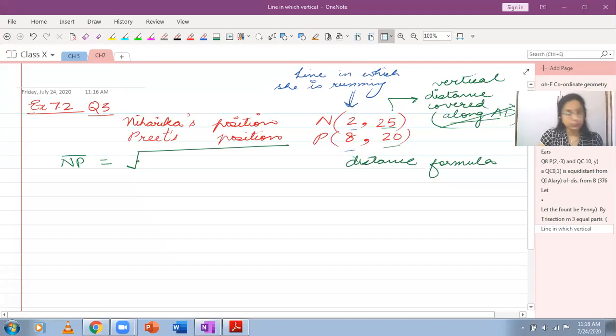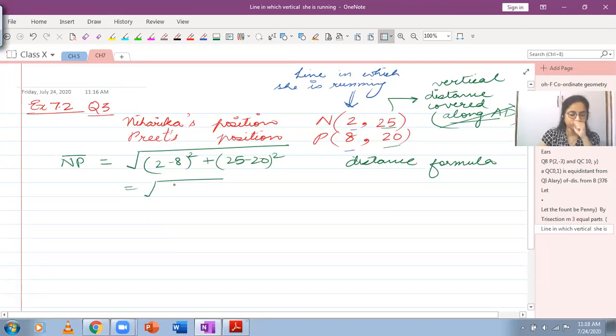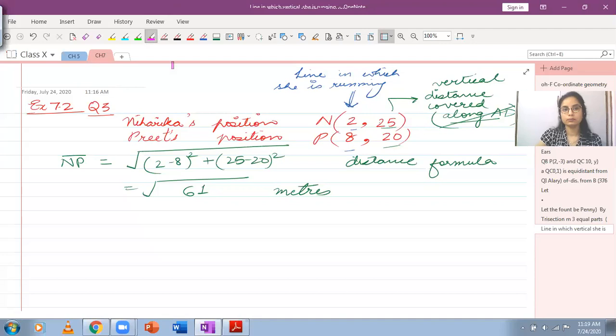So using the distance formula, you can just write down the difference of the abscissa squared and the difference of ordinates squared. So this will be 36 and 25, root 61 units. Right now we have units given to us, so this will be in meters. If units were not given, we would just write simple units in general.